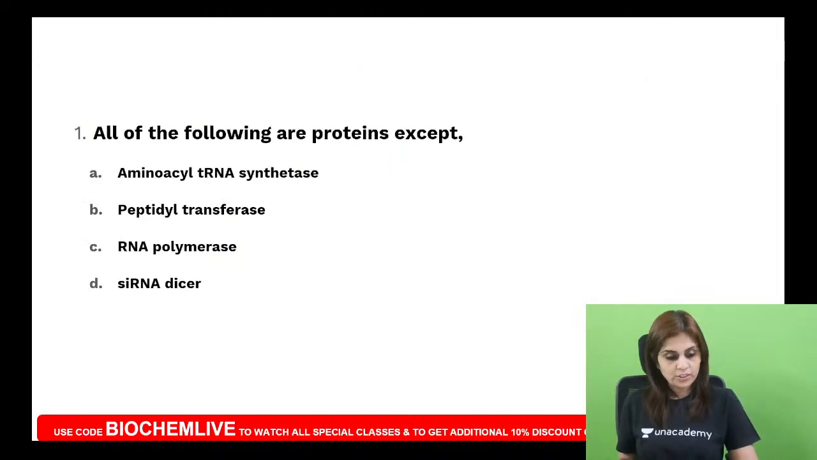Okay. So can you answer this now? All of the following are proteins except. What will be your answer? It is peptidyl transferase, which is 28S rRNA in eukaryotes and 23S rRNA in prokaryotes.